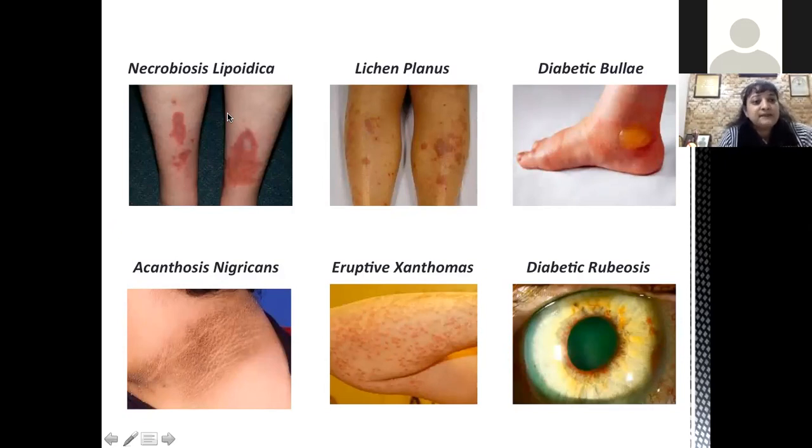Necrobiosis lipoidica is a very rare condition, but it is more common in diabetes. If we have a patient of necrobiosis lipoidica, 1 in every 4 patients will have diabetes. But as such, it is rare in patients with diabetes. Generally, women are more prone to get this disease. Typically, it occurs in type 1 diabetes, generally in the 3rd decade of life, and mostly it occurs after the onset of diabetes. It is generally a chronic granulomatous disease.